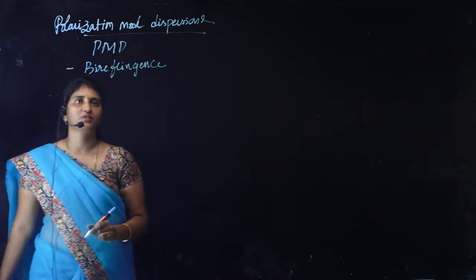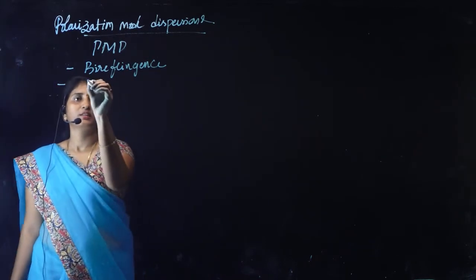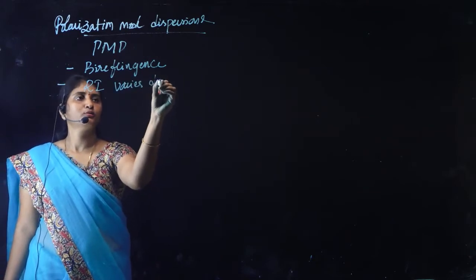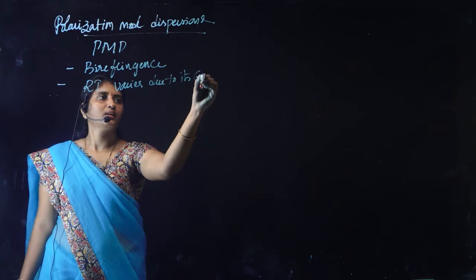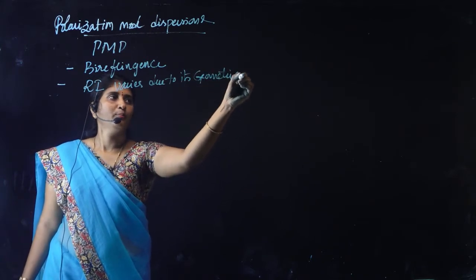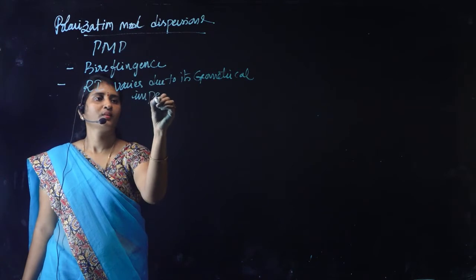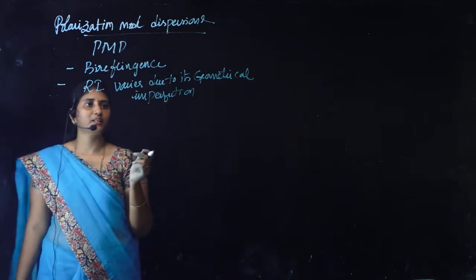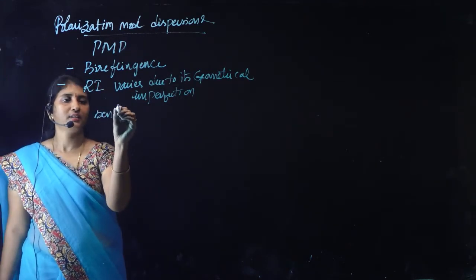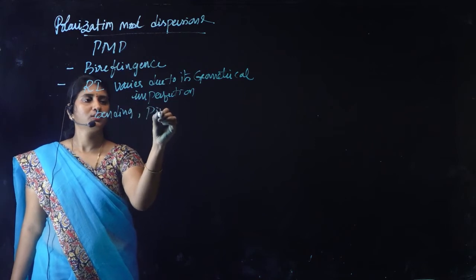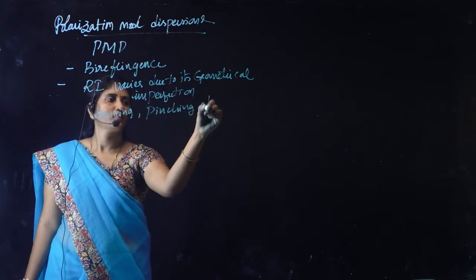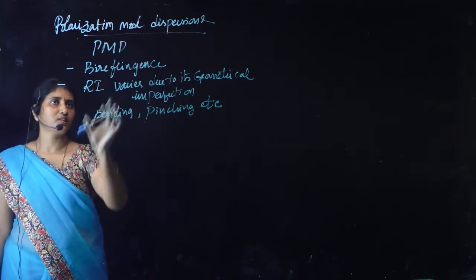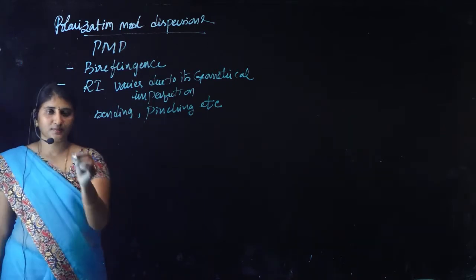Effect of birefringence. Birefringence in the sense the refractive index of the optical fiber varies due to its geometrical imperfections, like bending, pinching, etc. So due to these imperfections, if the refractive index changes, then the phenomenon we call birefringence.